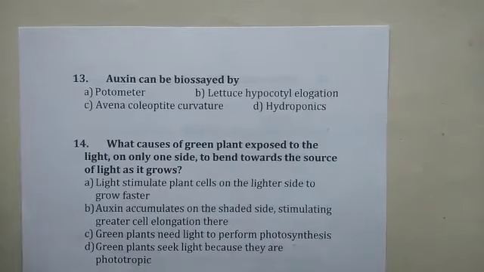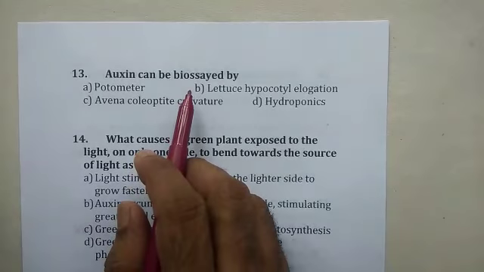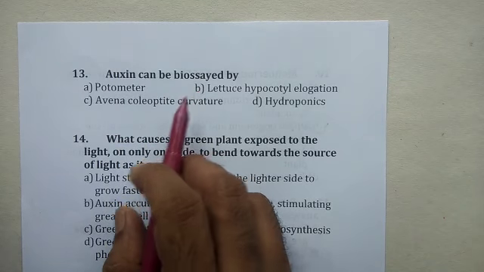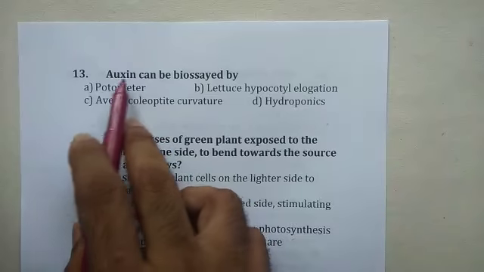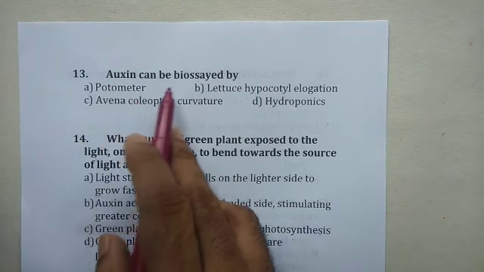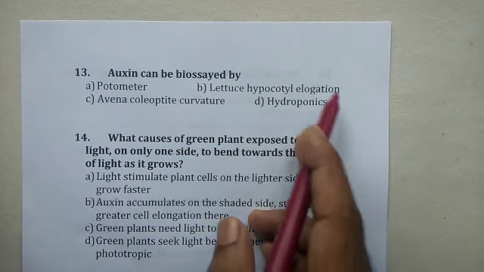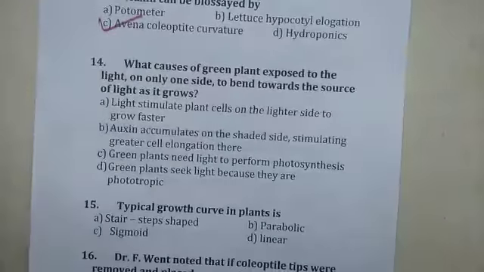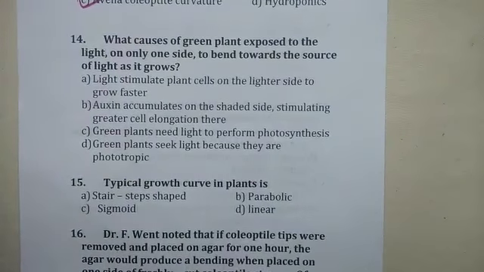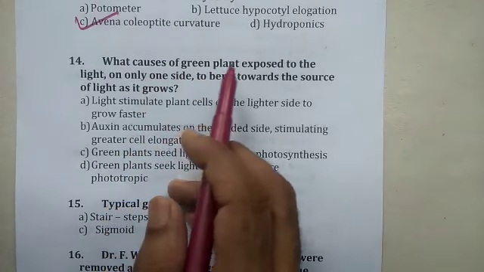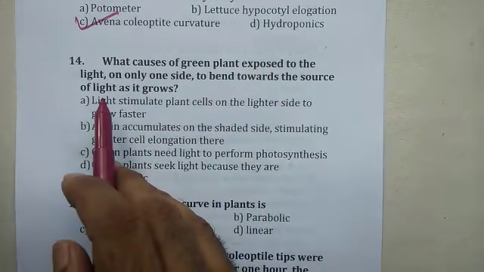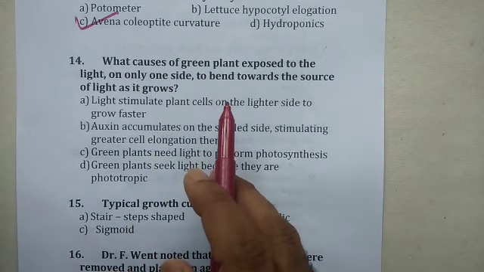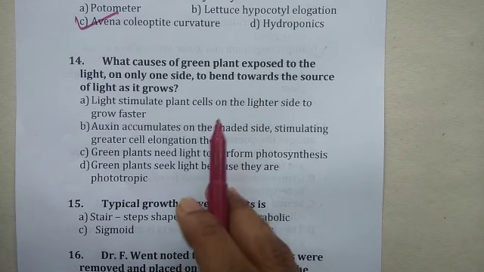Auxin can be bioassayed by. Bioassay is a test. We know that it is bioassayed by Avena coleoptile curvature. Potometer is to measure the rate of transpiration. Hydroponics is growth of plant without soil. So here Avena coleoptile curvature. Okay. 14th one. What causes a green plant exposed to the light on only one side to bend towards the source of light as it grows?